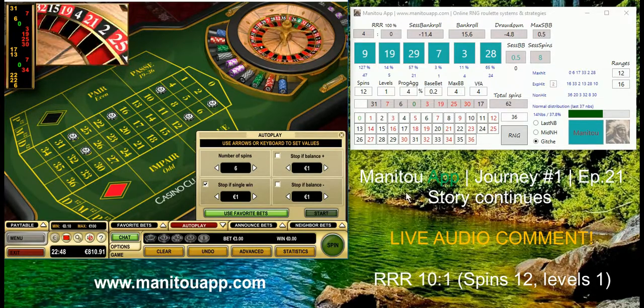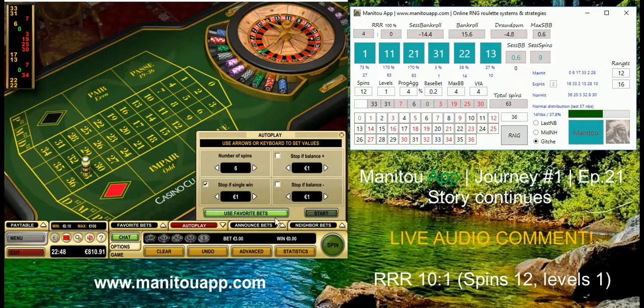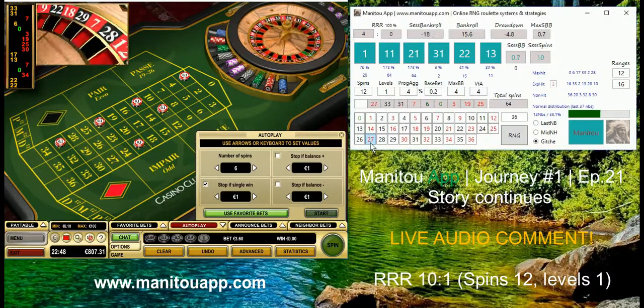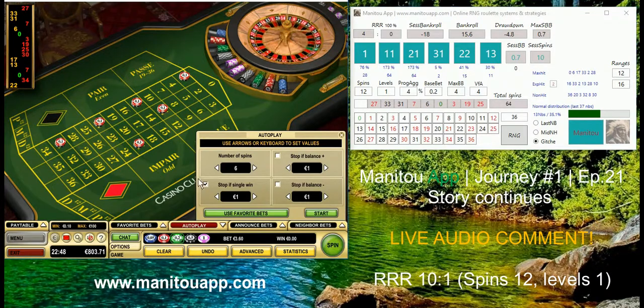That's a pity, we are playing number 33, just the last prediction, and now we have again new numbers. So let's see. If we cannot make it within this 12 spins progression, no problem. As I said, I will increase my base bet following my variance from average coefficient 4 here.